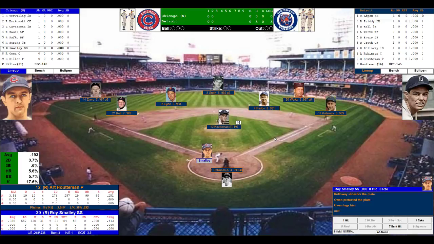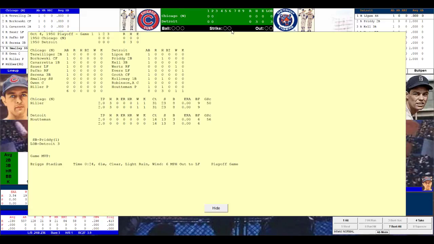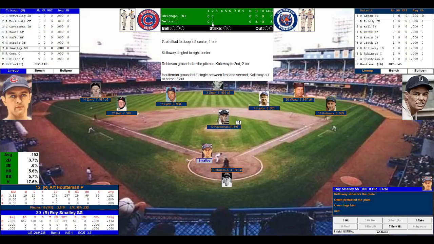Leading off for the Cubs, top of the third: Smalley, Owen, and Hiller. Kolloway getting gunned out at the plate.